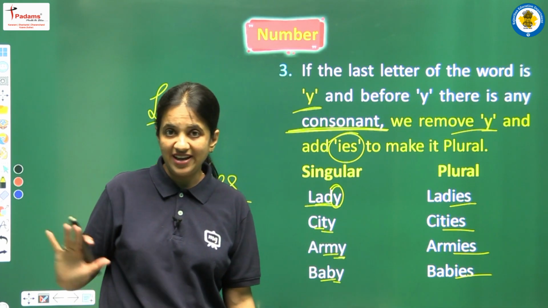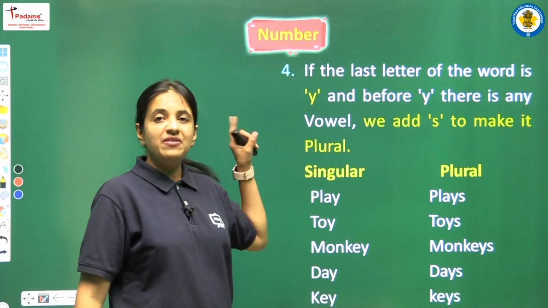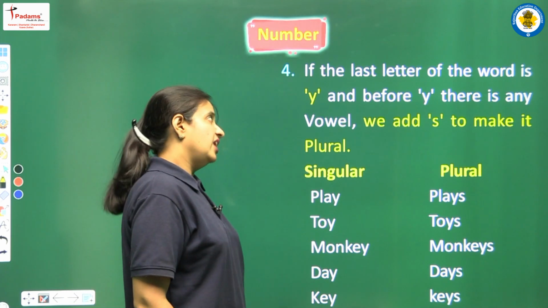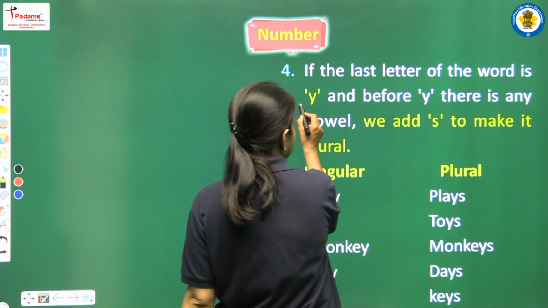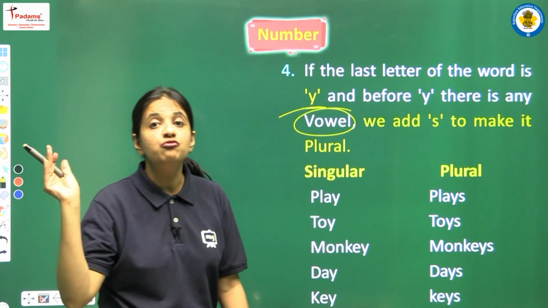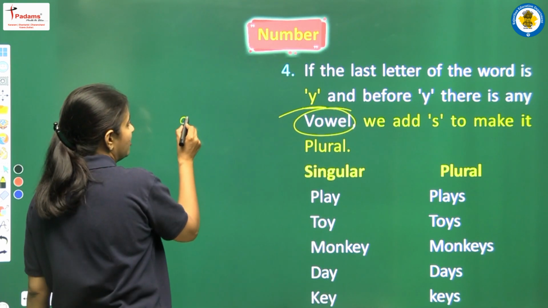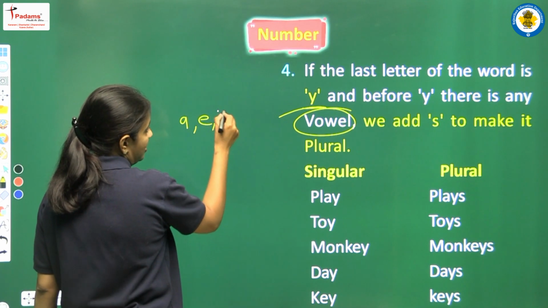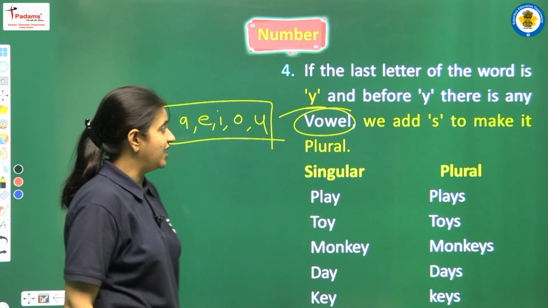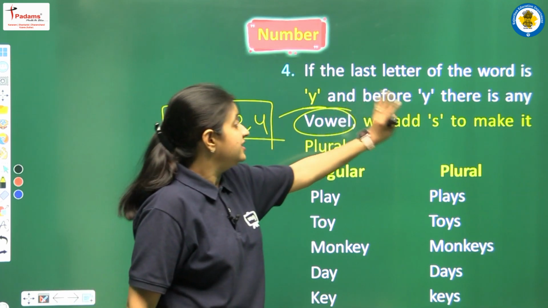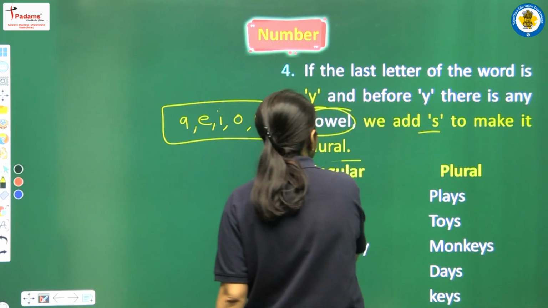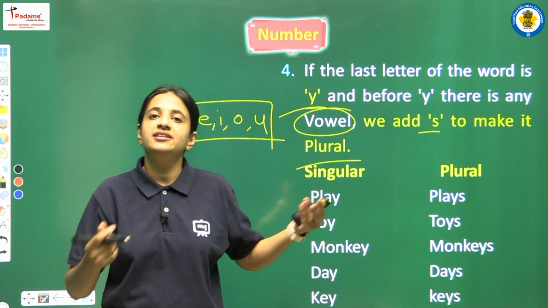Okay, alright. Now we have the next rule, rule number 4. So let's read. If the last letter of the word is Y and before Y we have any vowel, it means we have A, E, I, O or U. Any of these 5 letters are known as vowels. Then what we have to do? Then we have to add S to make it plural. So yes, this is another rule here.